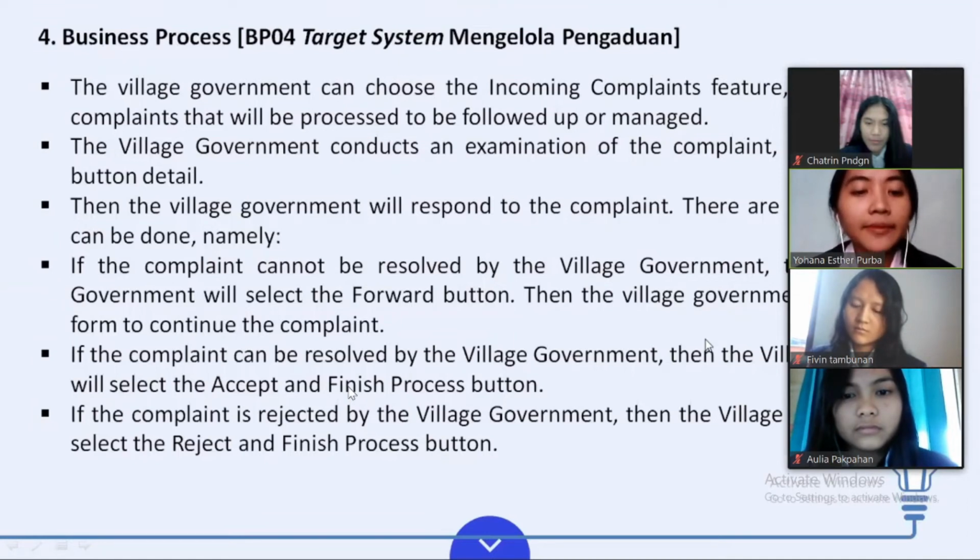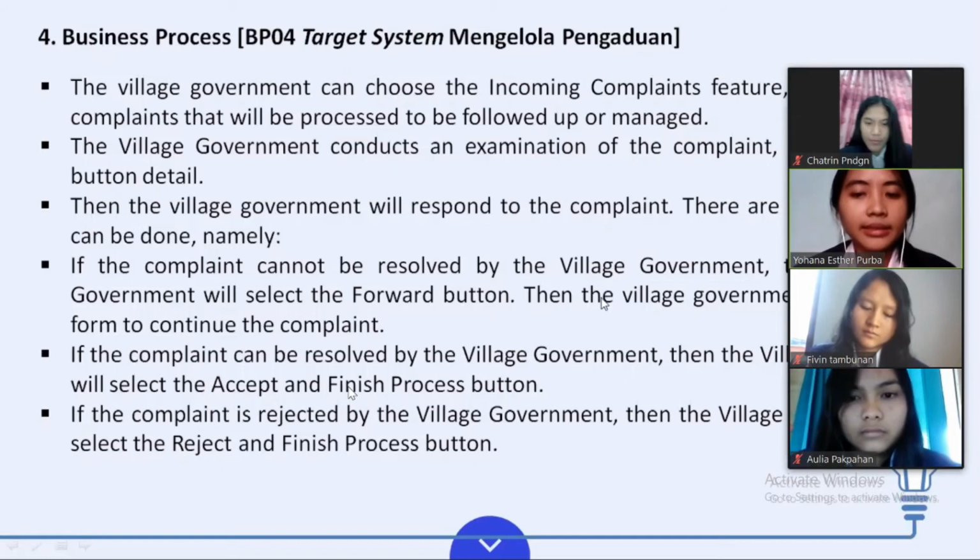The second is if the complaint can be resolved by village government. Then the village government will select the accept and finish process button. And the last one is if the complaint is rejected by village government, then the village government will select the reject and finish process button. Next